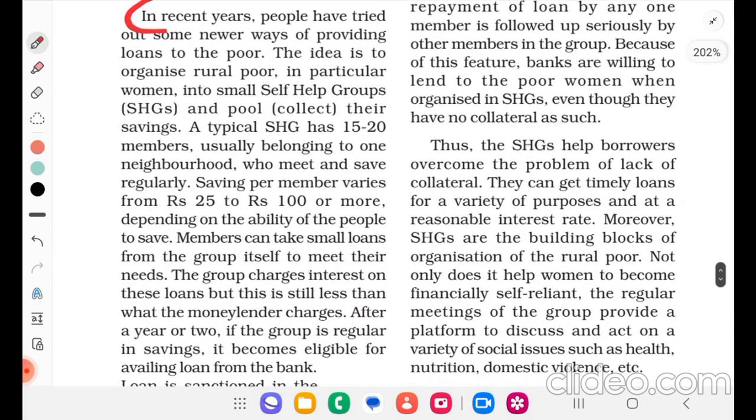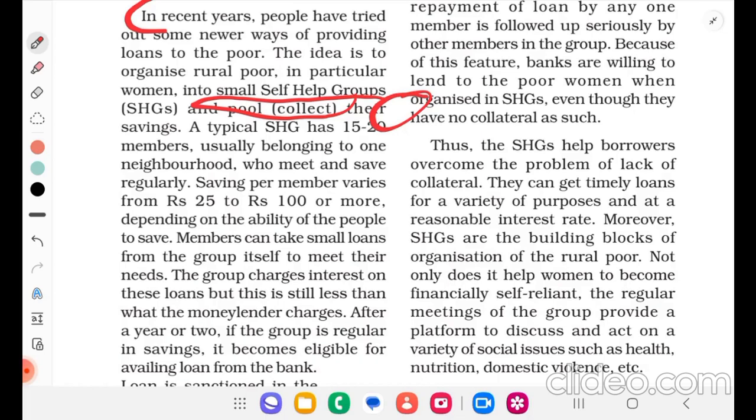They pool their savings. A typical self-help group has 15 to 20 members, usually belonging to one neighborhood, who meet and save regularly. Saving per member varies from Rs 25 to Rs 100 or more, depending on the ability of people to save. Members can take small loans from the group itself to meet their needs. The group charges interest on these loans, but this is still less than what the moneylender charges.